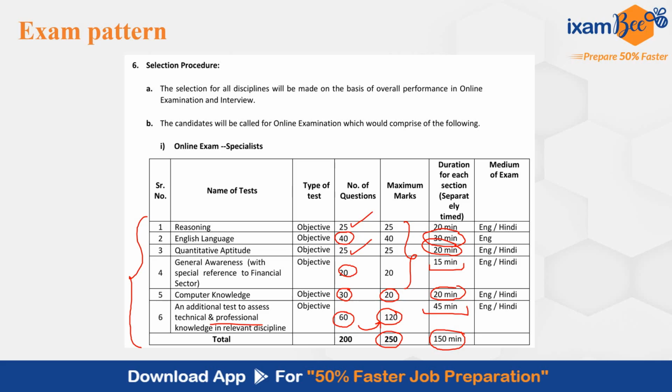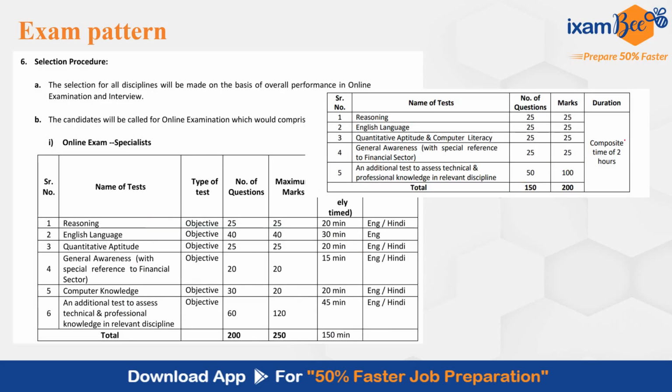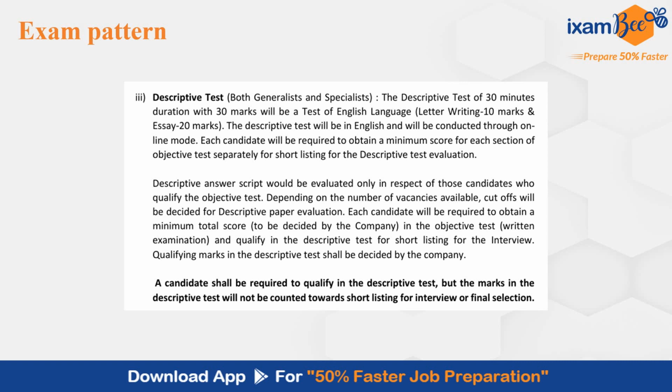This is now the pattern of exam. If you look at last year pattern, there was no sectional timing. Composite time of 2 hours was there and there were 5 subjects. Quantitative aptitude and computer literacy were a single subject. The number of questions were 25 in QREGA and 50 in your professional part. So this time there has been a slight change in the exam pattern and most importantly sectional timing has been introduced.